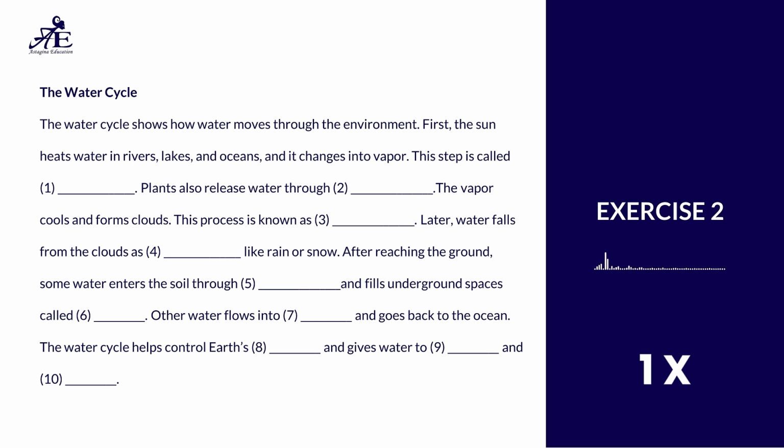Later, water falls from the clouds as precipitation like rain or snow. After reaching the ground, some water enters the soil through infiltration and fills underground spaces called aquifers. Other water flows into rivers and goes back to the ocean. The water cycle helps control Earth's climate and gives water to plants and animals.